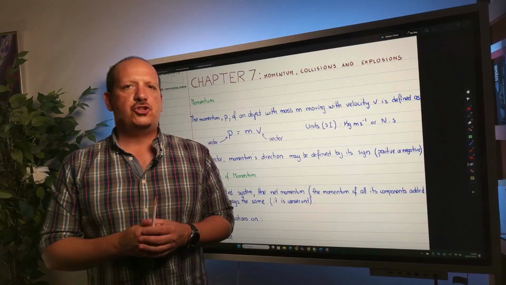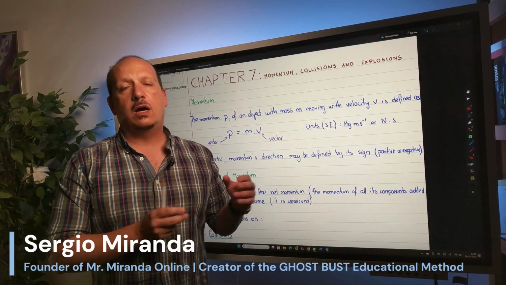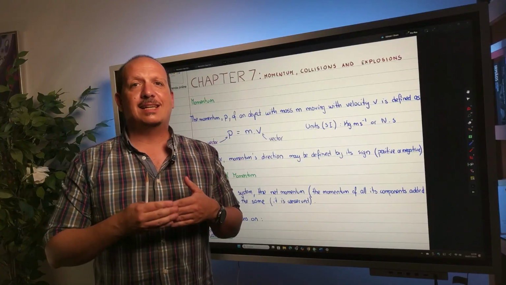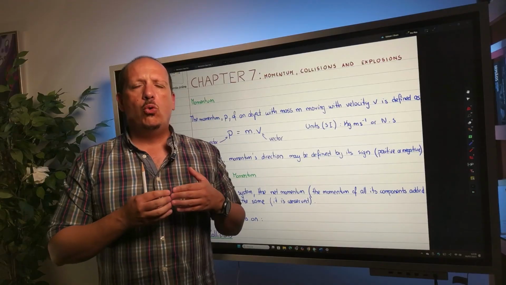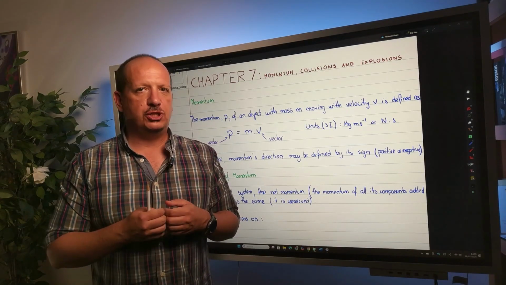Let's imagine that you have a very heavy truck and a small car moving side by side on a highway, so at exactly the same speed. Which one will have the highest quantity of motion?